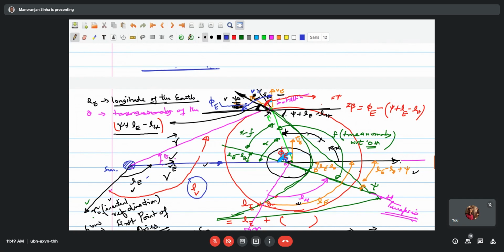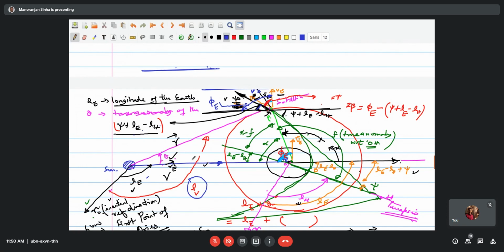Then the phi v we are showing as psi plus LE minus LH plus theta, which is the angle here from this place to this place. Psi plus LE minus LH, this is the angle here, this particular angle shown in the black. Psi plus LE minus LH and plus theta.